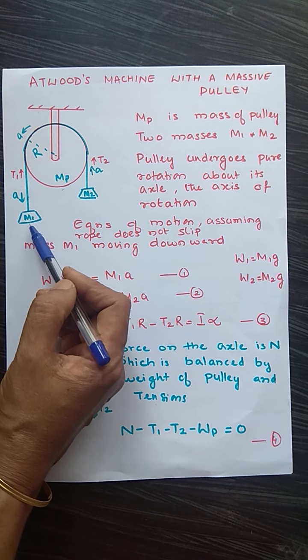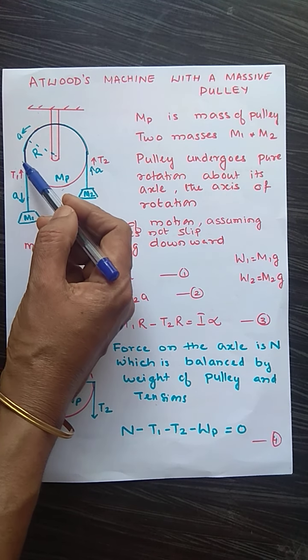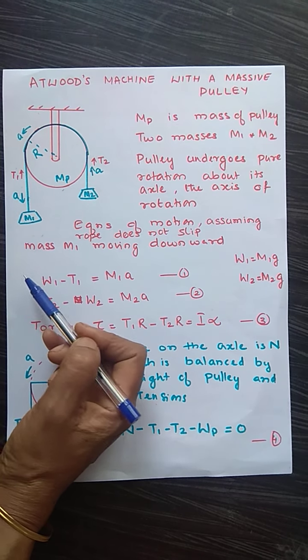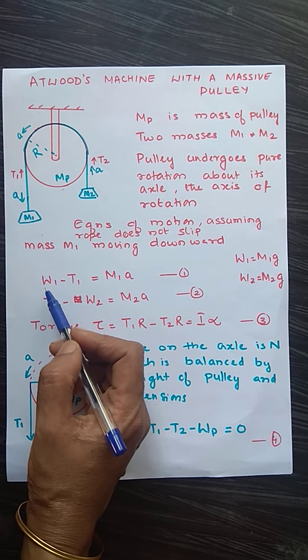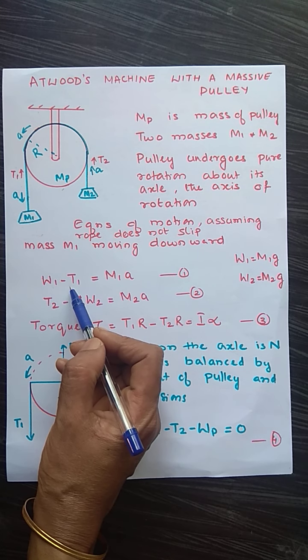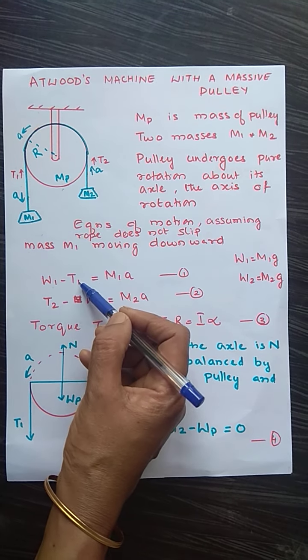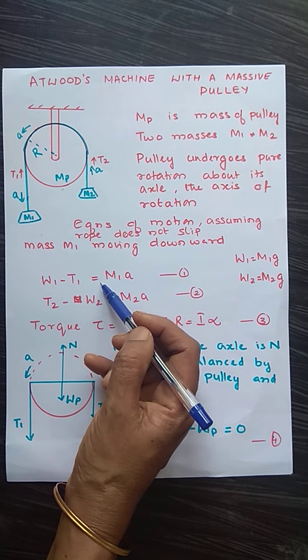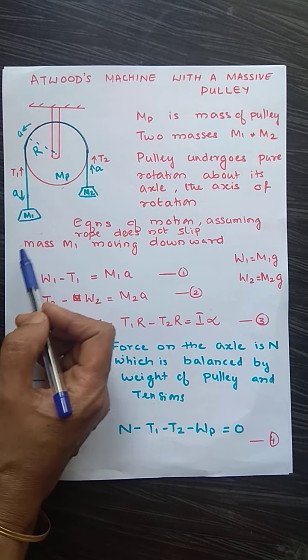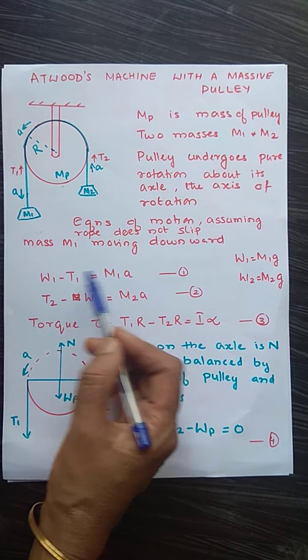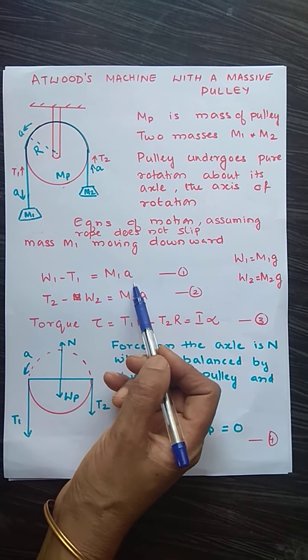So T1 is acting upward and the mass M1 is coming downward. So the equation of motion will be W1 minus T1. W1 acting downward, T1 acting upward. That difference will be equivalent to M1A. M1 is this mass and this is the acceleration in this direction. This difference will be equal to M1A.